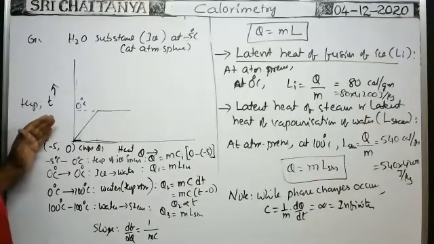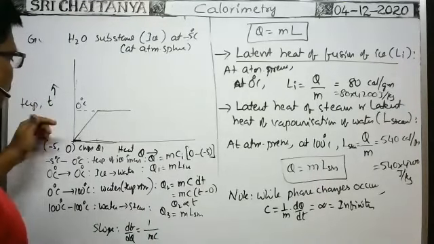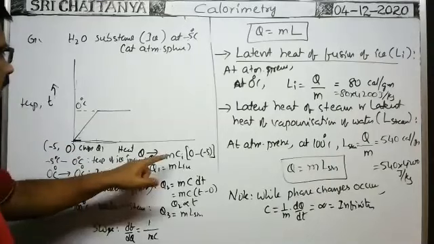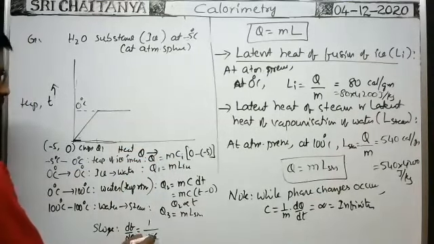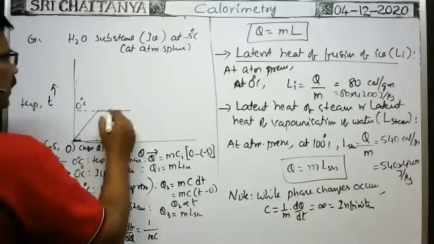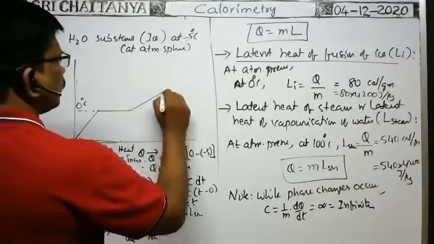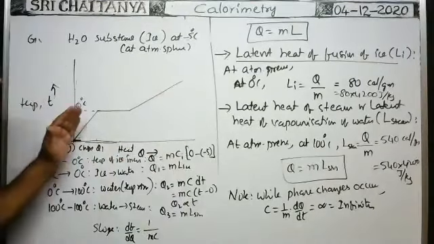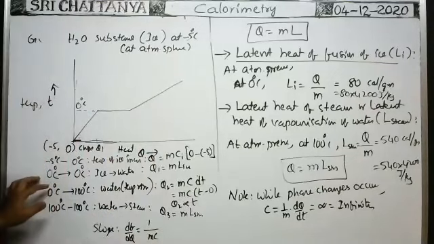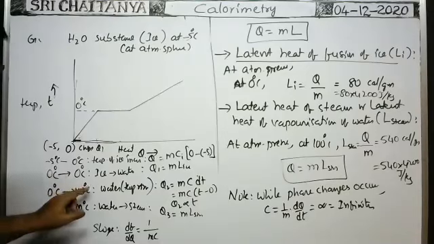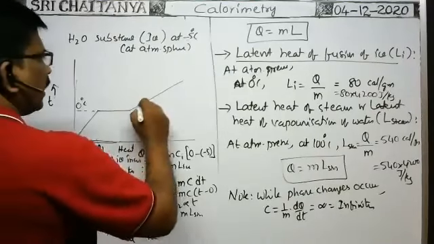In case of the rise of temperature of the ice from minus 5 to 0 degrees centigrade, the specific heat is less compared with the specific heat of water. That's why, when it is less, the slope will be more. Here, the slope must be less compared with this one. In this way, when the temperature of the water increases from 0 degrees centigrade to 100 degrees centigrade, you will get the graph like this.